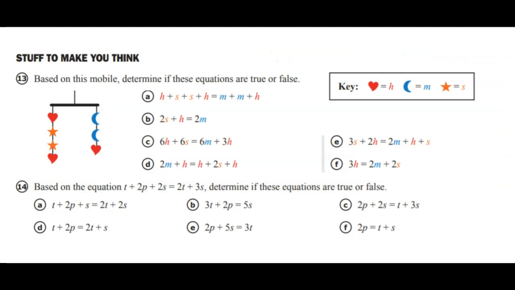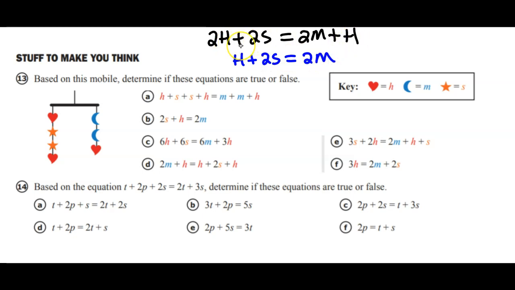For this section, I think it's easier to translate this into an algebraic equation, so I'm just going to do that at the top. I know I got 2 hearts plus 2 stars is equal to 2 moons plus a heart. And you can even come up with a second equation by subtracting a heart from both sides and say a heart plus 2 stars equals 2 moons. That's subtracting 1 heart from each side. And so that might help us on a few of these.